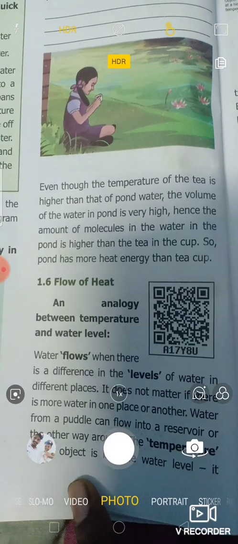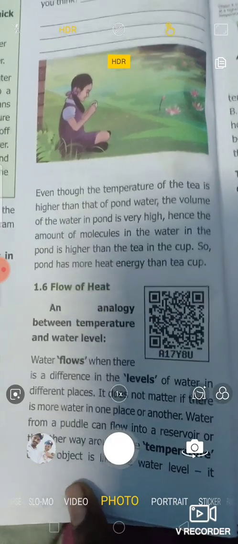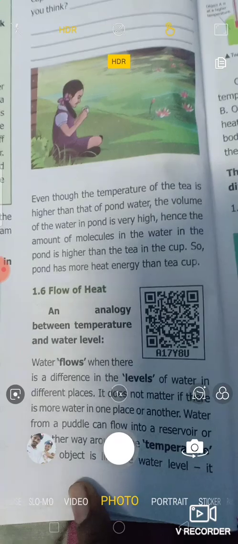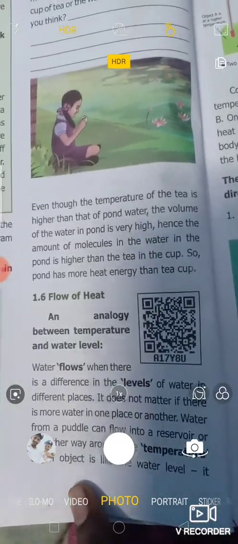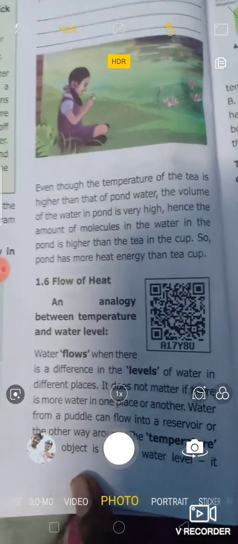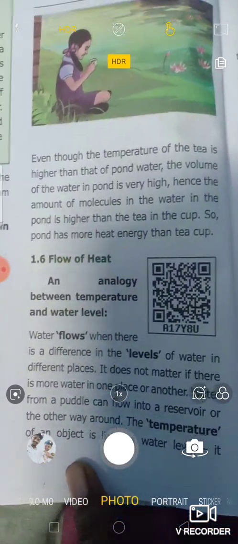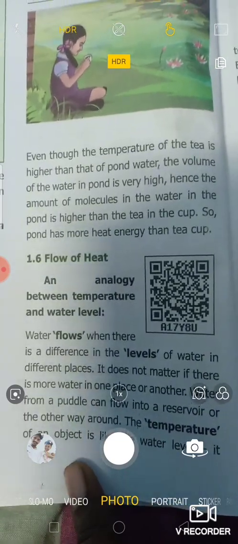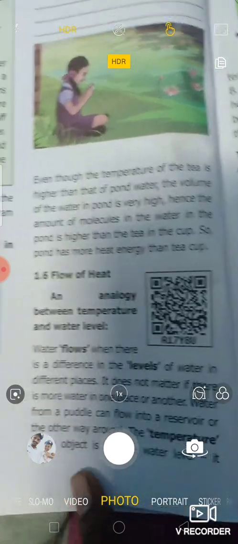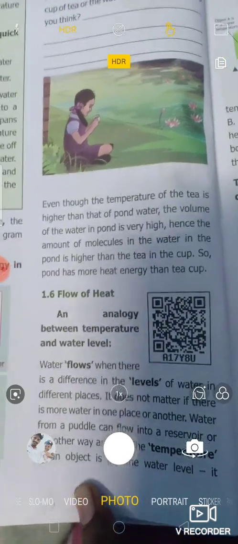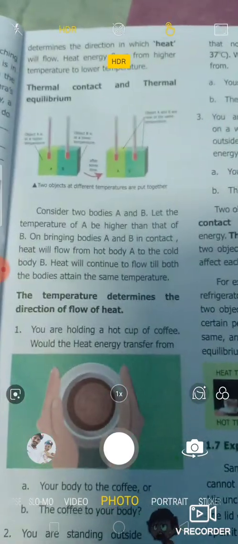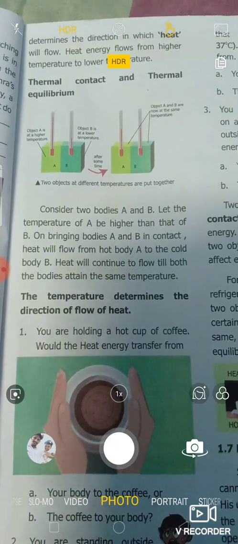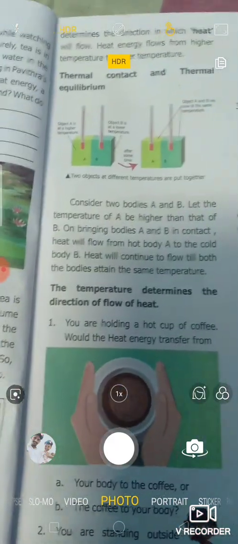There is an analogy between temperature and the water level. Water flows when there is a difference in the level of water in different places. It does not matter if there is more water in one place or another. Water from a puddle can flow into a reservoir or the other way around. The temperature of an object is like the water level. It determines the direction in which heat energy or heat will flow. Heat energy flows from higher temperature to lower temperature.